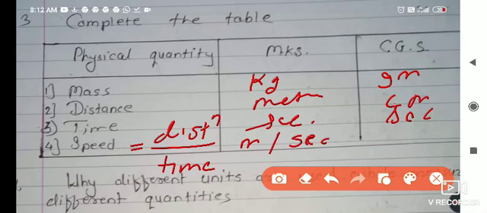And in the CGS system, as you know, distance we are measuring in the centimeter and time we are measuring in the second. So centimeter per second square. I have explained this when I took the lesson.